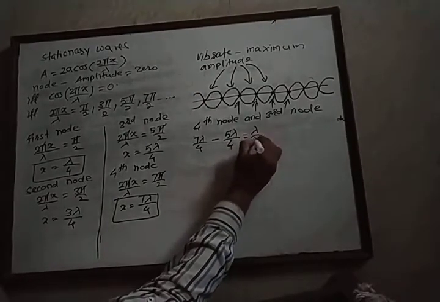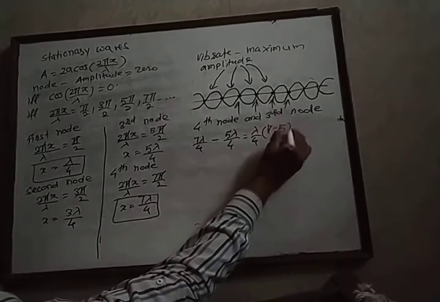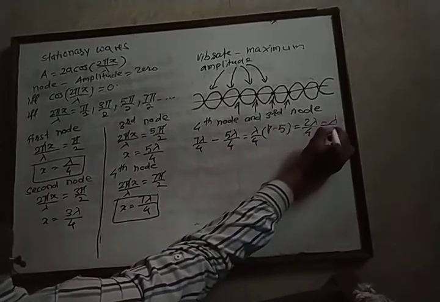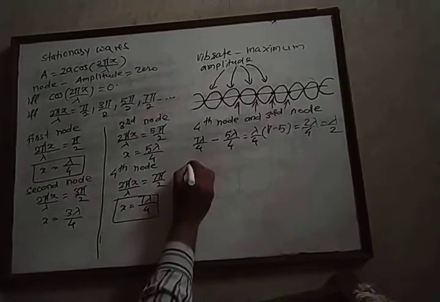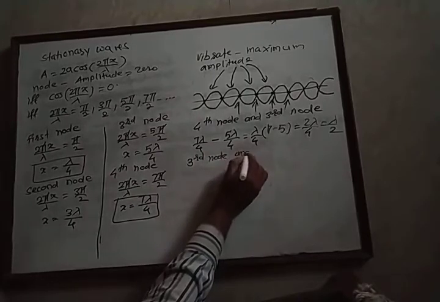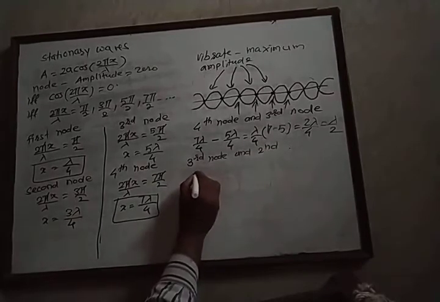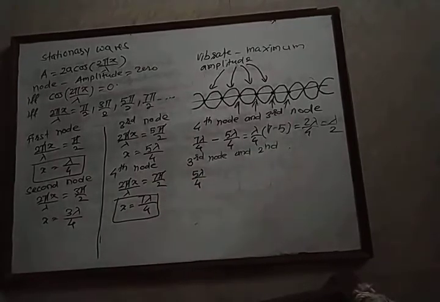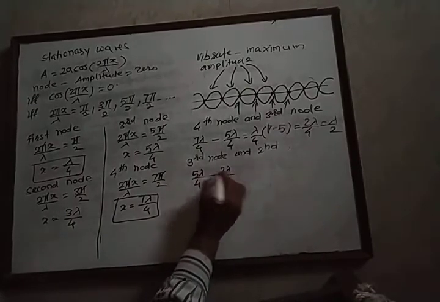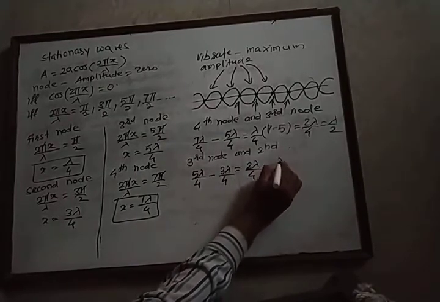Now lambda by 4 is common, and therefore we get 7 minus 5, that is, we get 2 lambda by 4, and therefore we get lambda upon 2. Now we calculate the distance between the third node and the second node. The third node is obtained at a distance of 5 lambda by 4, and the second node is obtained at a distance of 3 lambda by 4. Therefore, the subtraction is equal to 2 times lambda by 4, and hence we get lambda by 2.